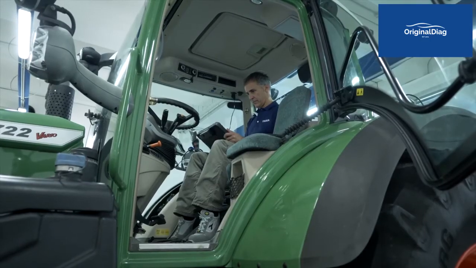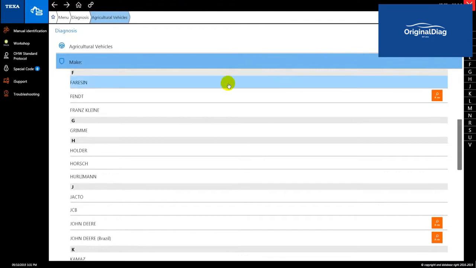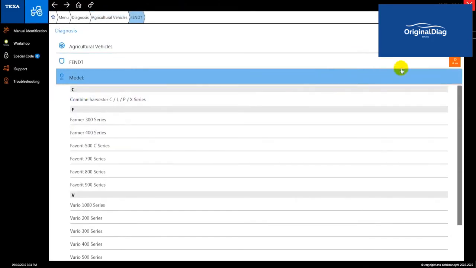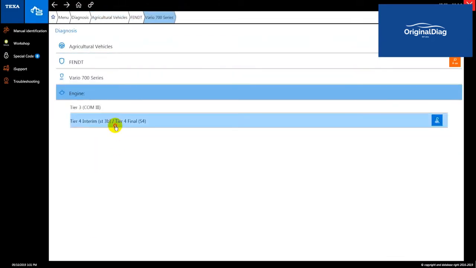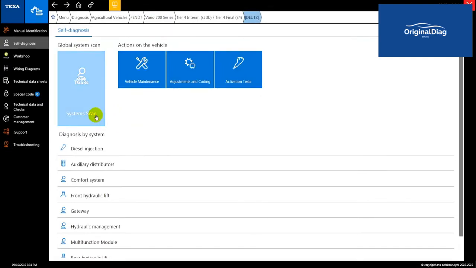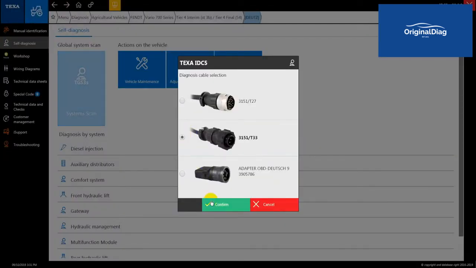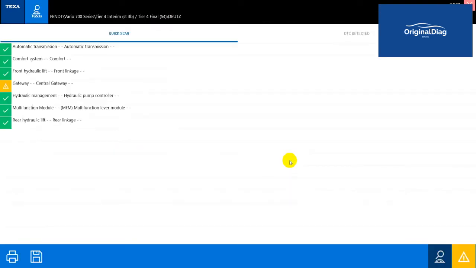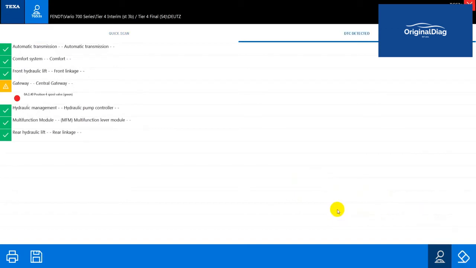From the tool's main menu, select the make FENT, Vario 700, Tier 4, Interim. Using the TGS3 function, perform a complete scan of all the electronic systems in the vehicle. Through the dedicated page, it is possible to see if the error is in the active status or if it occurred previously in the stored status.